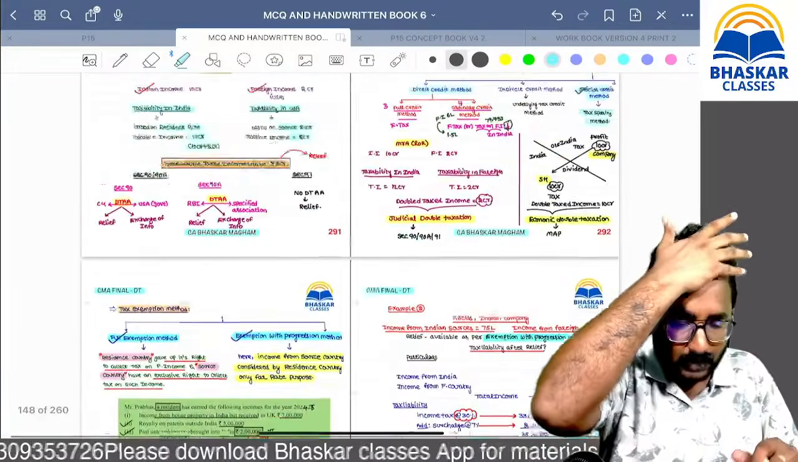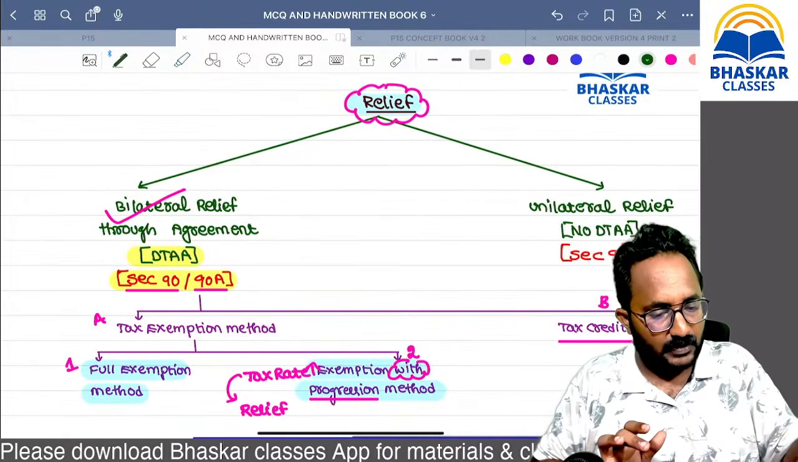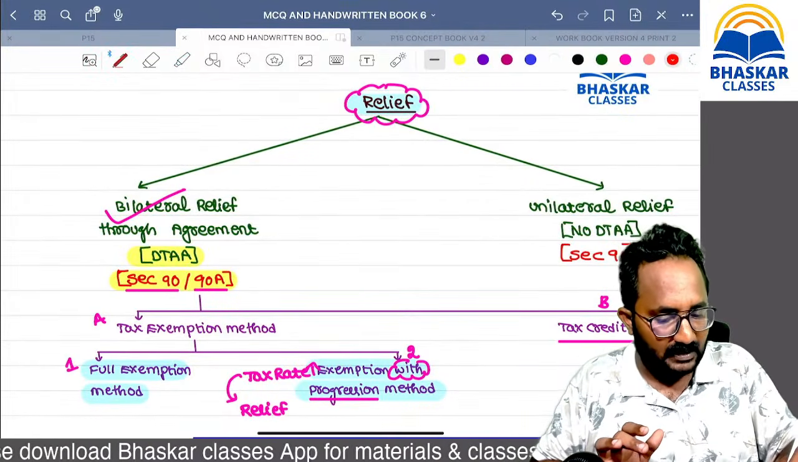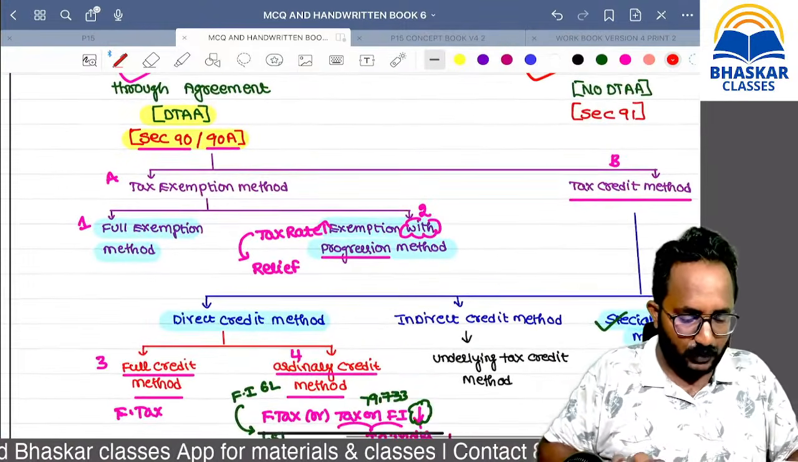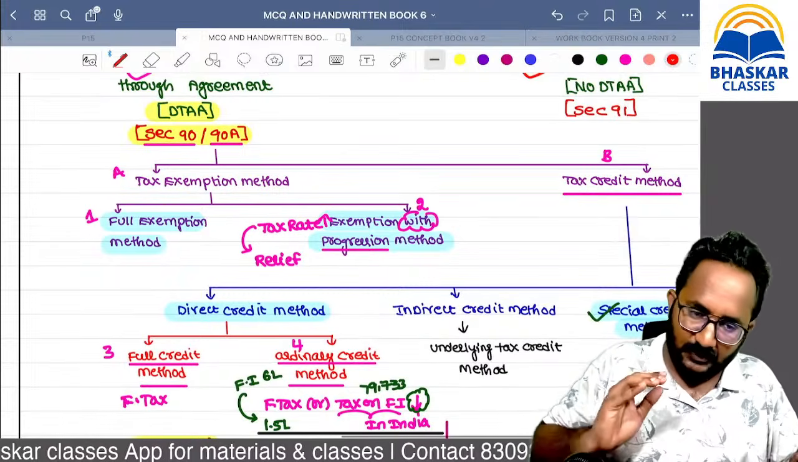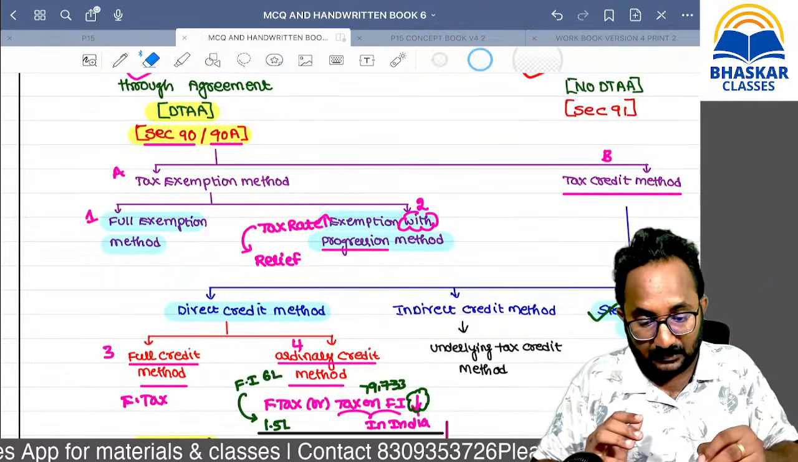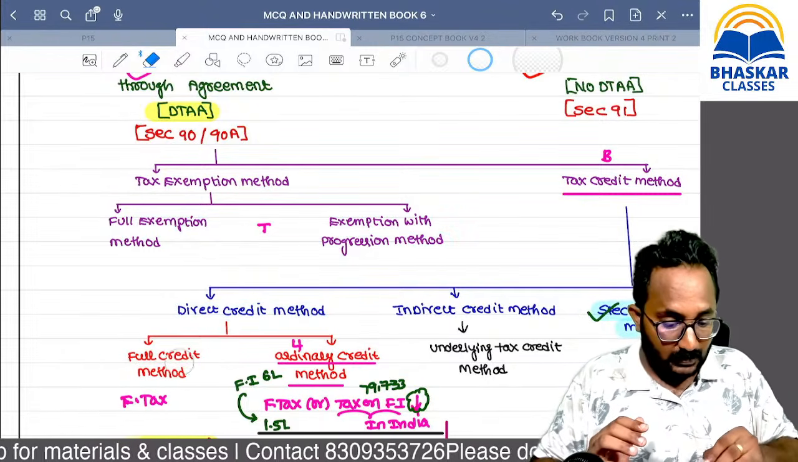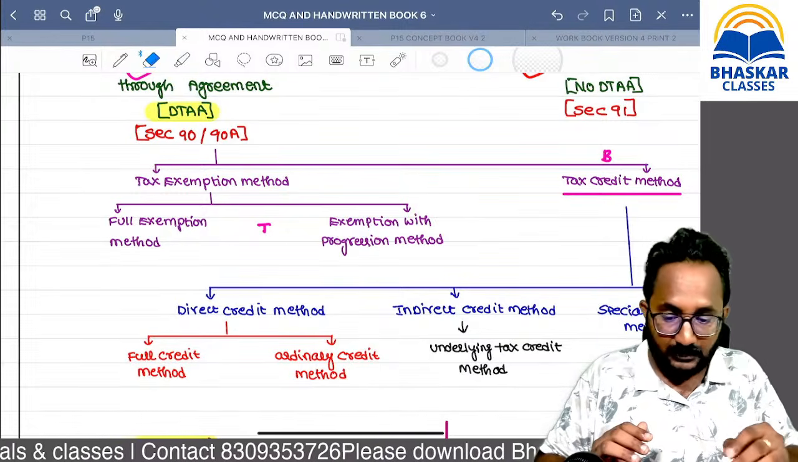Now we can move forward to our discussion of unilateral relief. Within 2 minutes, I will start unilateral relief. But before that, if you are listening for the first time, it is difficult to understand because I have given nearly so many methods. If you have understood, I am trying to put all the methods into your mind within a short span of time.